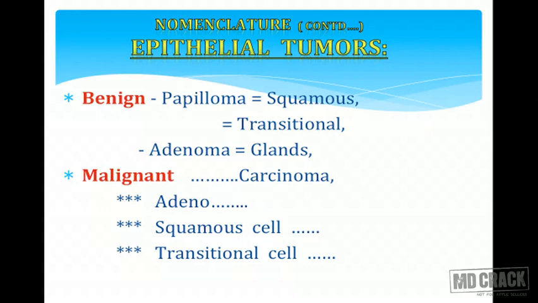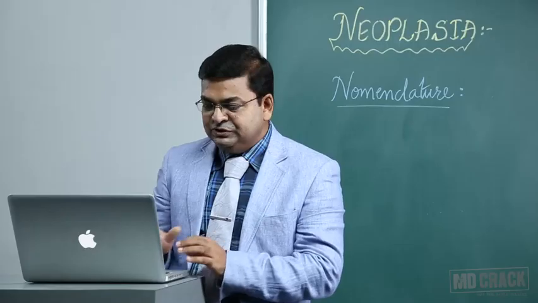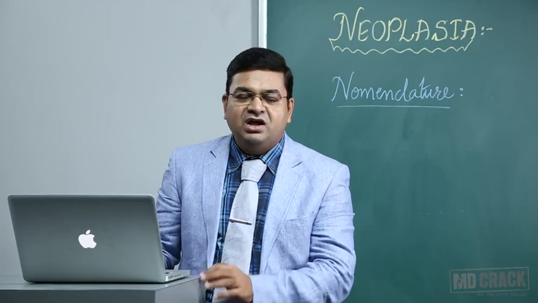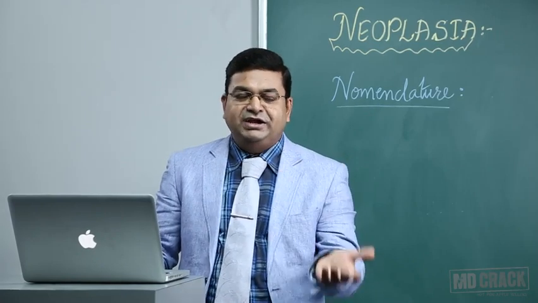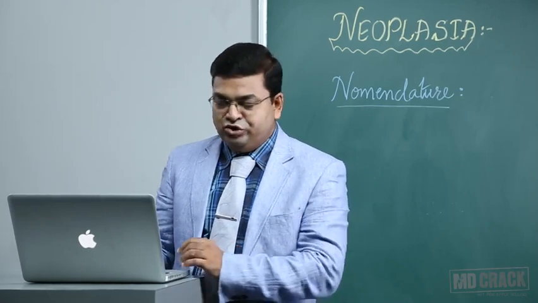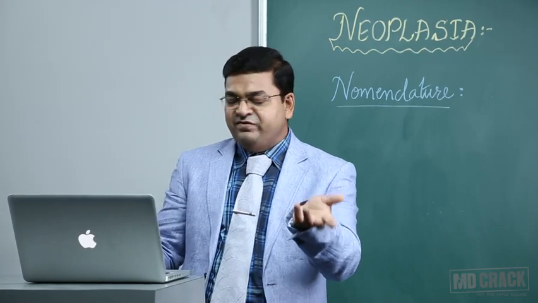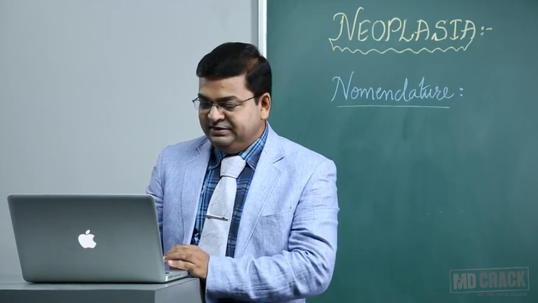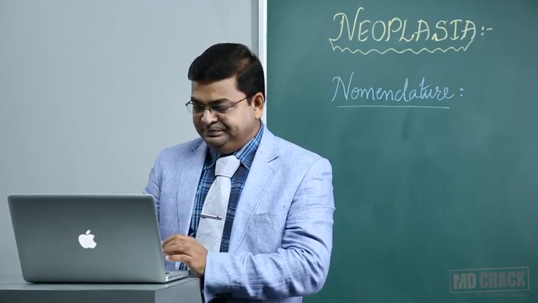If it is arising from transitional epithelium, urothelium, we call it transitional cell carcinoma. It is as simple as that. So you always have to take into account the basic parent tissue that is giving rise to the tumor. Add a suffix carcinoma if it is epithelial in origin.